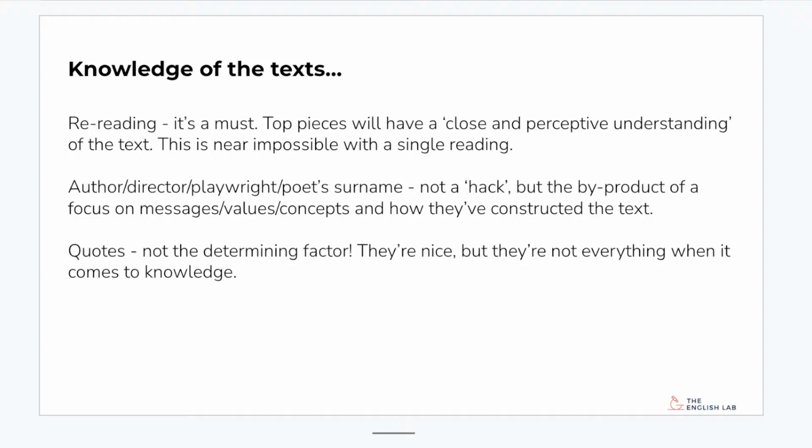Far too many students think, hey, if I just use heaps of quotes, I'm going to show that I know the text really well. Being able to tell me what happens in a text and being able to use a huge range of quotes is not showing me knowledge of the text. Being able to show that you understand the deeper concerns of what this author was trying to get across, and why they've made particular decisions in terms of characterization or structure or whatever it might be in order to convey key ideas, that is knowledge of the text.